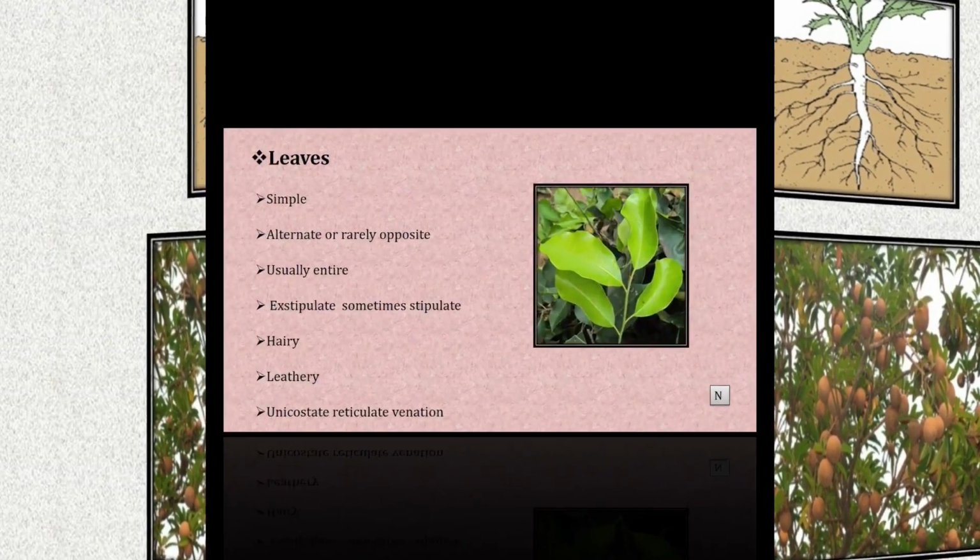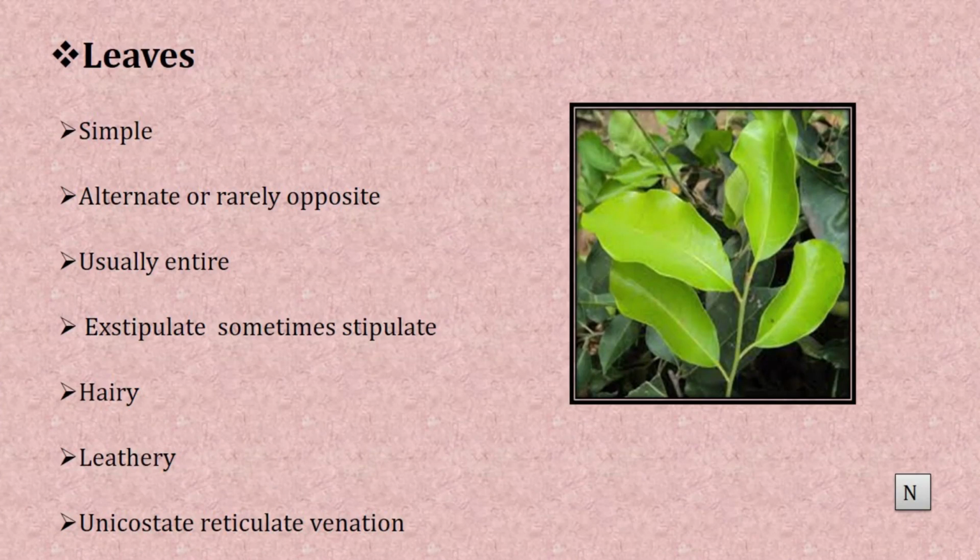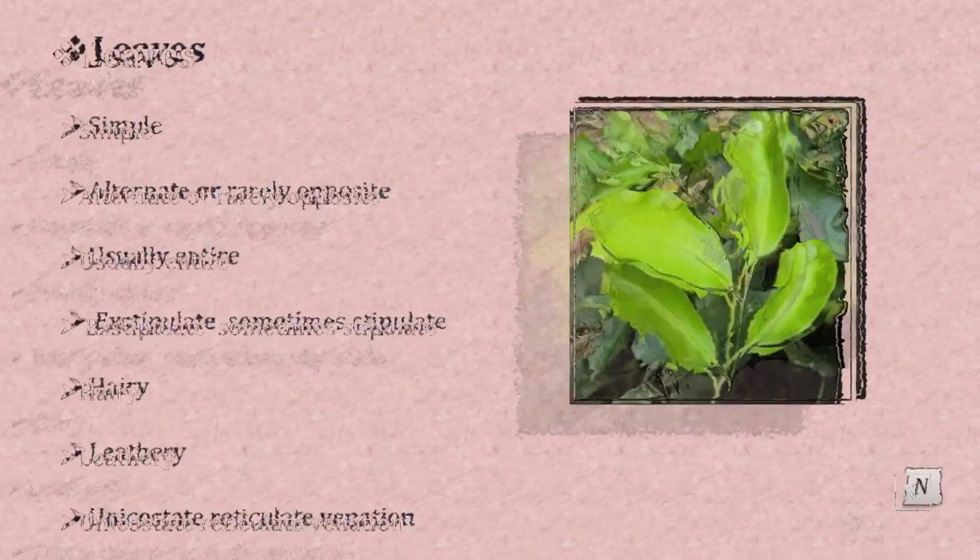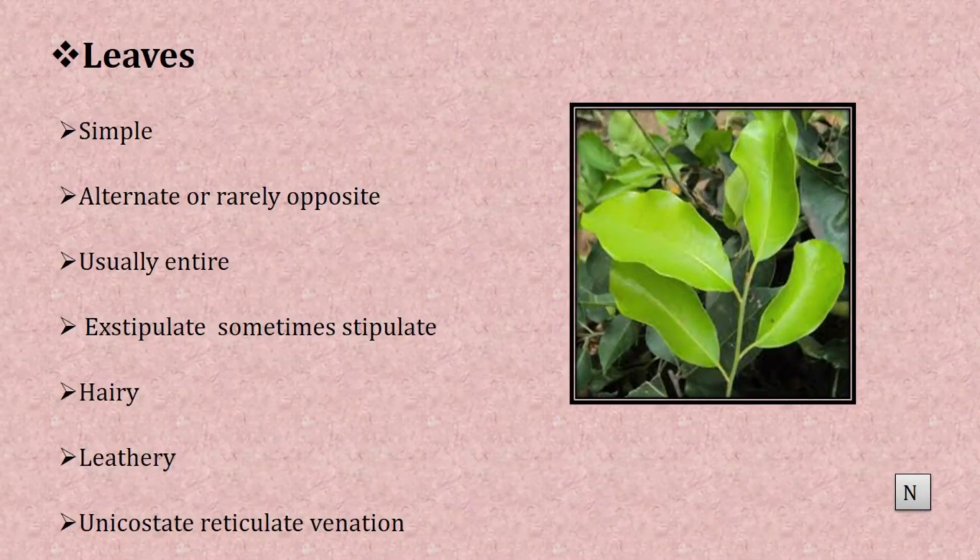Branches are present. Leaves are simple and alternate. One leaf present on one node, another leaf present on the next node. This kind of phyllotaxy is called alternate phyllotaxy. Opposite condition: the leaves are rarely opposite in this family. Usually it is entire, that means leaves have smooth margin, because entire.